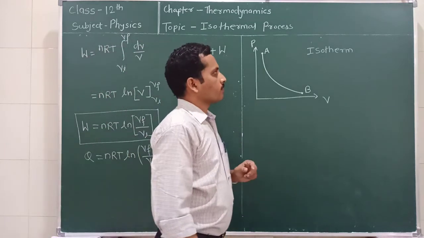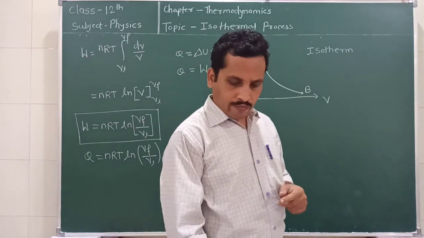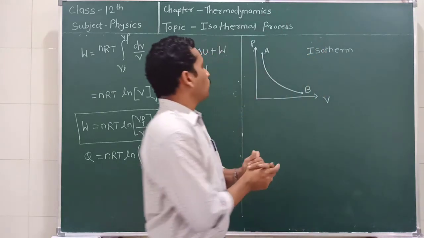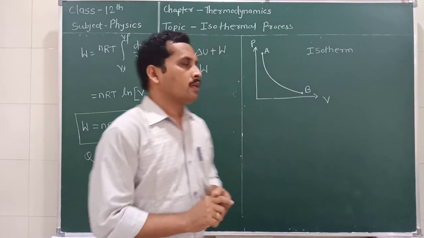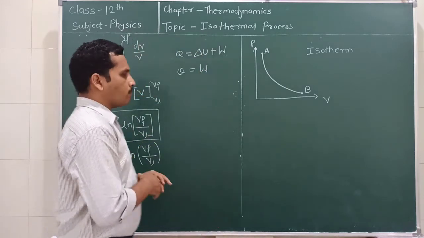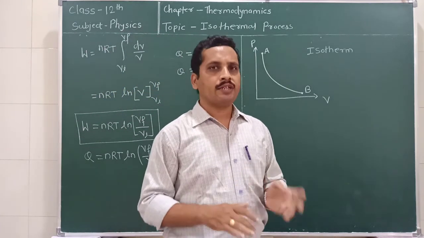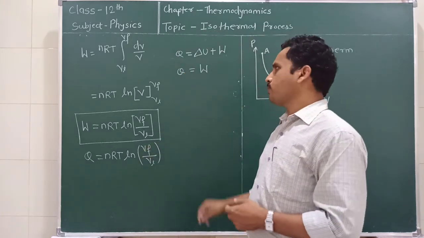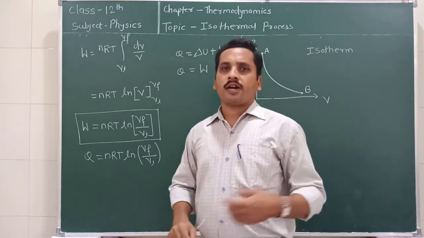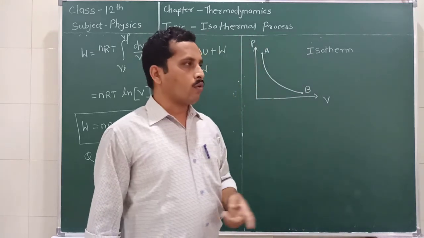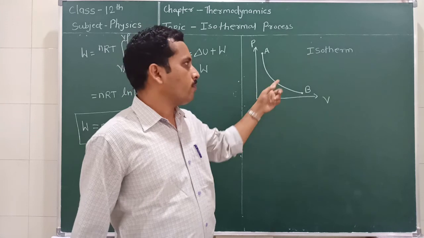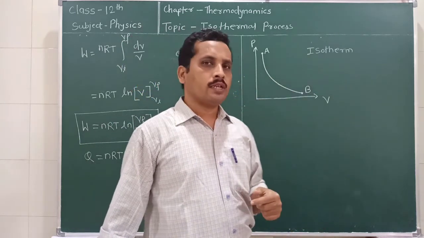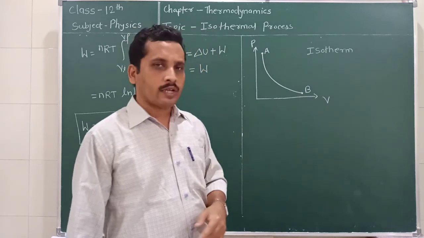So in this lecture we discussed the isothermal process, a simple equation for the work done and heat supplied to the system during the isothermal process, and a graph between the pressure and volume for an isothermal process, which is also called an isotherm. So in this way, in today's lecture we discussed the isothermal process.